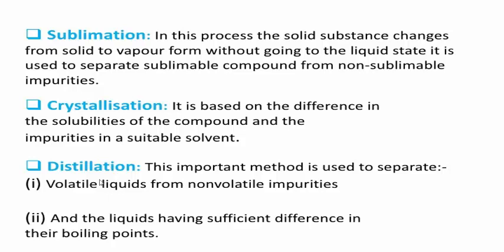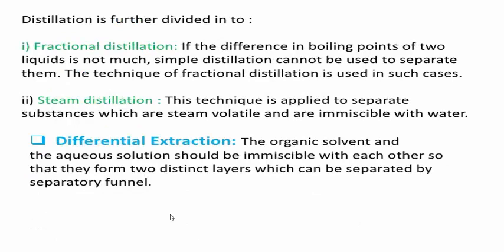And distillation. What is the distillation process? It is also one of the purification methods. This process helps to separate the impure and pure compounds based on their boiling points. Based on the boiling point, you can separate the pure and impure forms of compounds. See here, this is one of the important methods. It is used to separate volatile liquids from non-volatile impurities, and liquids having a sufficient difference in their boiling points.